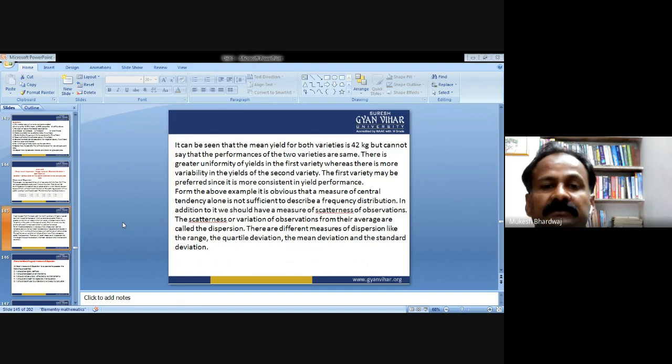It can be seen that the mean yield for both varieties is 42 kg.